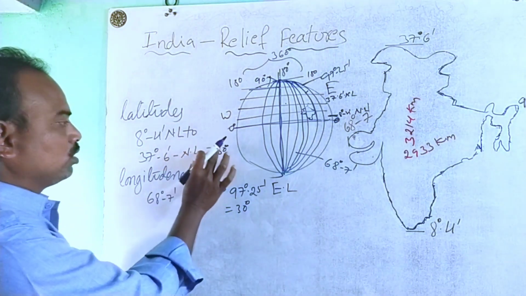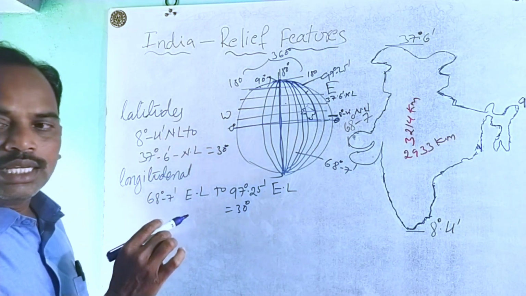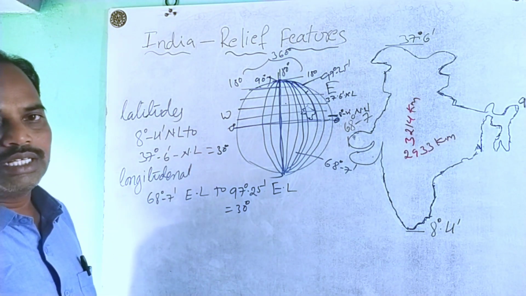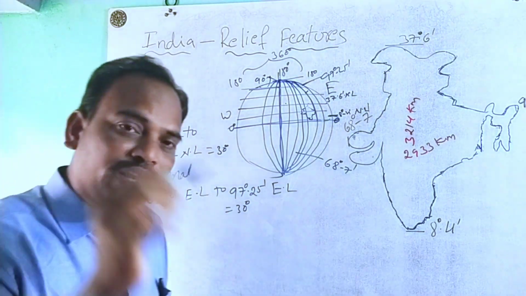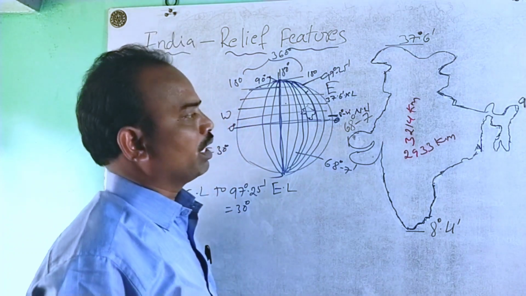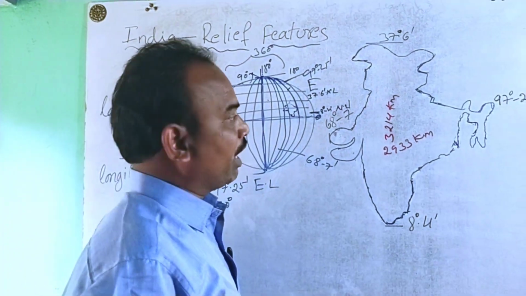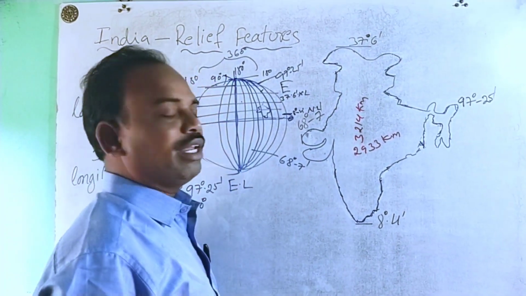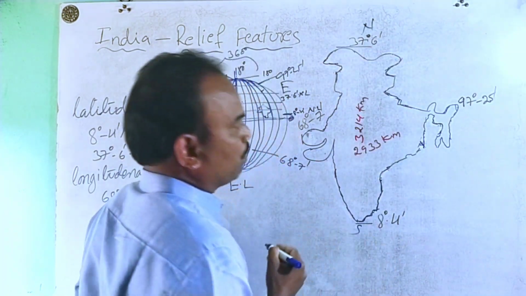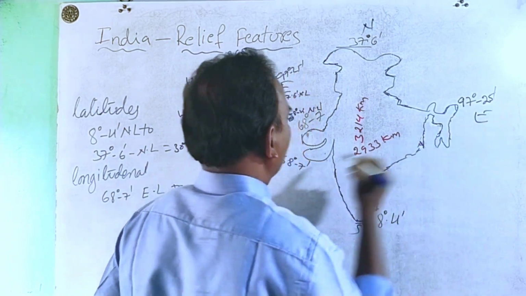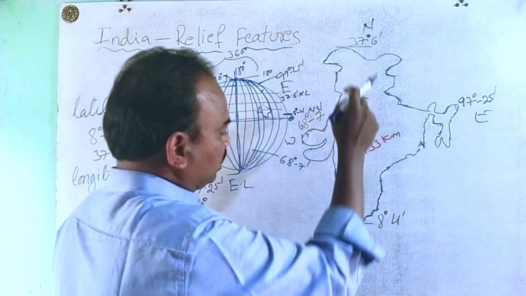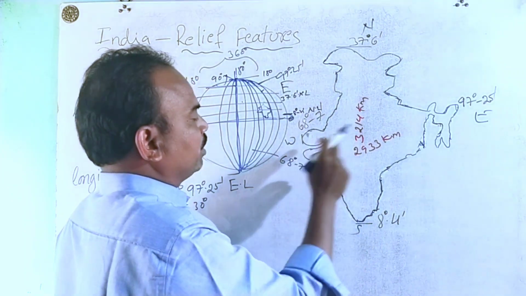So based on the latitudes, a 30 degree extension is there, and based on the longitudes also a 30 degree variation is there. But when we observe our country, we find a distance variation. This is the northern part, this is the southern part, this is the eastern part and this is the western part. We compare north to south and west to east.